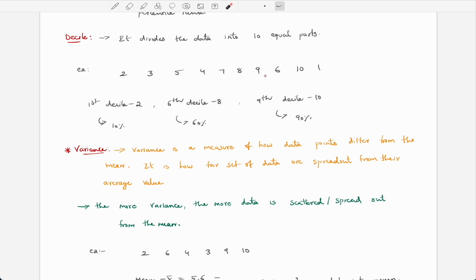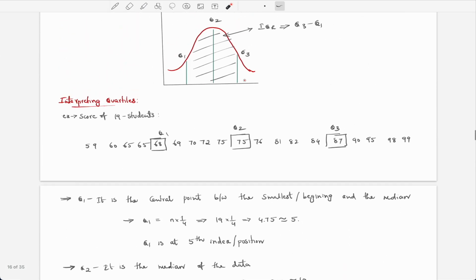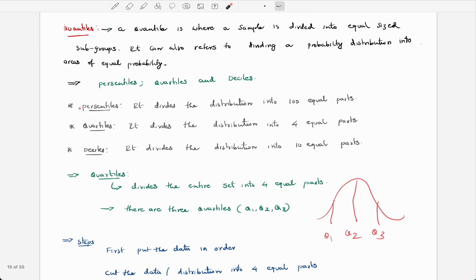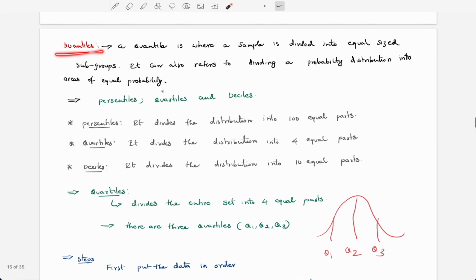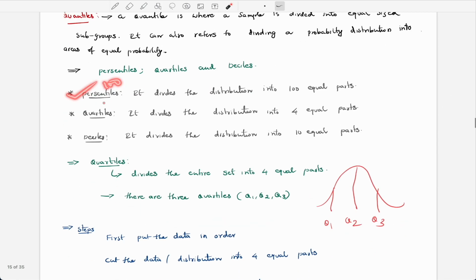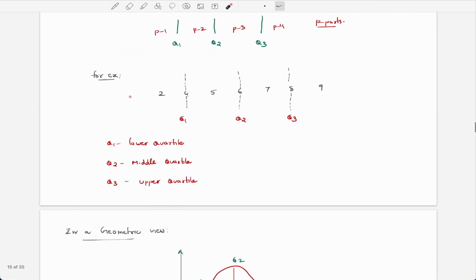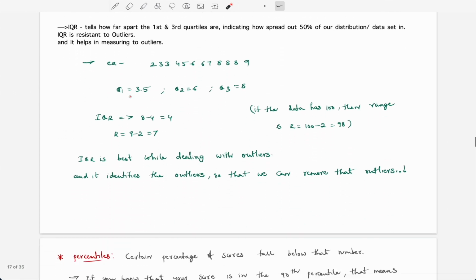So I hope you have a basic intuition of what these quartiles are. Along with quartiles, we have discussed percentiles and deciles. These are quantiles. There is a difference between quantiles and quartiles. Quantiles simply means dividing into equal parts. In those equal parts we have percentiles, quartiles and deciles. They divide into 100 equal parts, 4 equal parts, and 10 equal parts. So I hope you understand what these terminologies are.